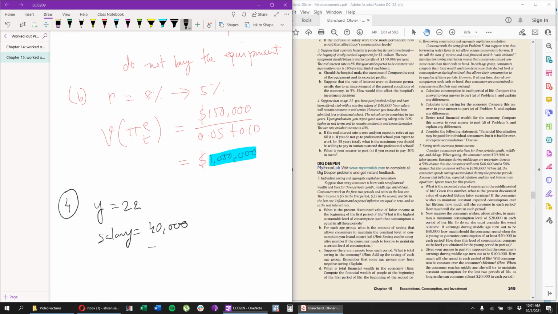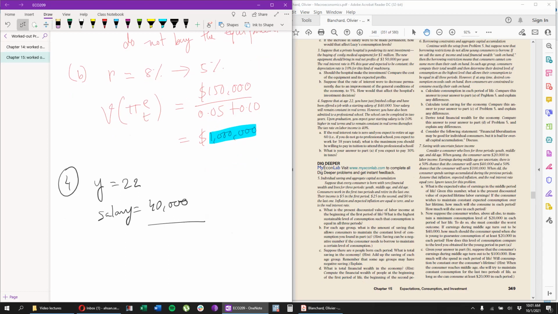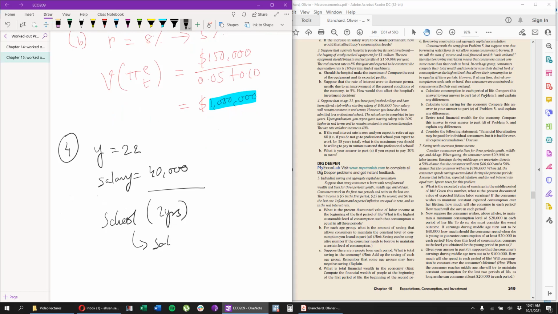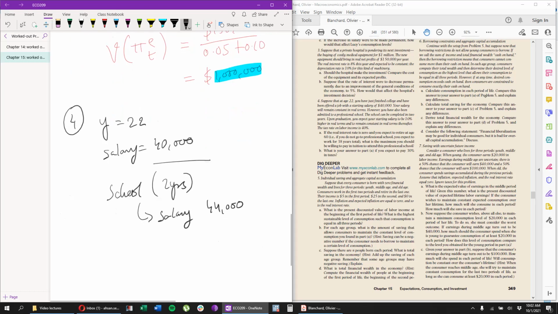However, you may also go to a professional school, so you may go back to school, and this is for 2 years. So you'll be in school until you're 24, and when you come out 2 years later, your salary will be 10% higher, so it will be 44,000. Okay. What else is there? I mean, this will remain constant. Tax is 40%.